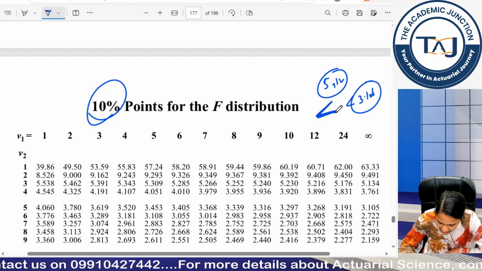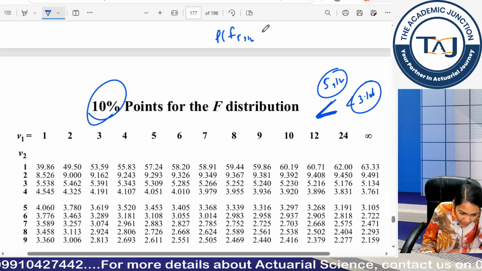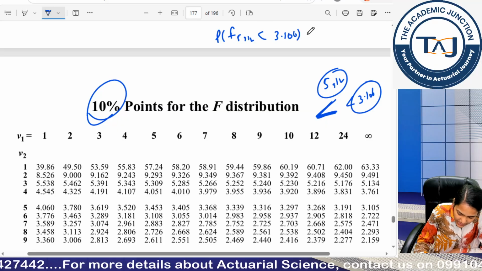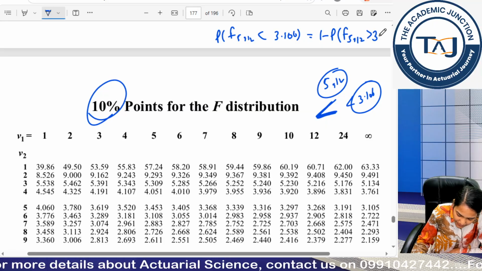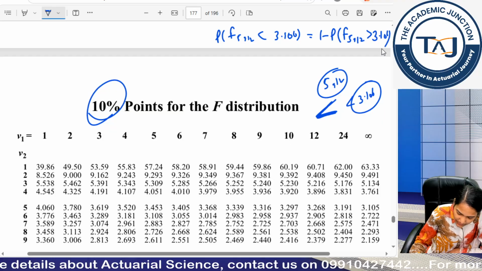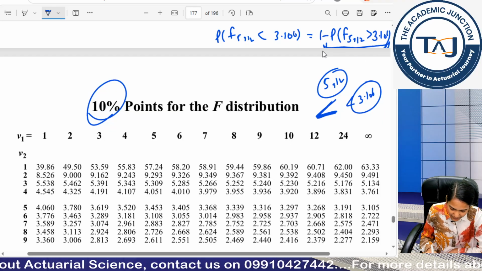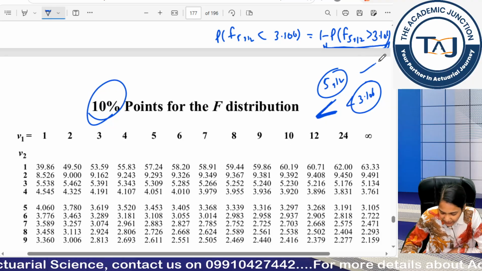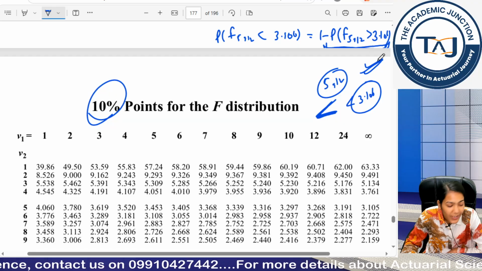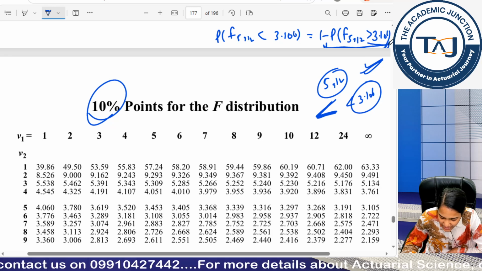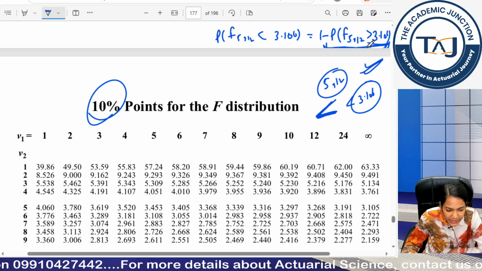Now, can you see it is less than, but I want the greater than. So, first I will convert P(F(5,12) less than 3.106), it will be equal to 1 minus probability F(5,12) greater than 3.106. So, I will check this value at (5,12) at 10%, at 1%, 2.5%, and the last was 5%. At which stage I am getting this 3.106, I will be satisfied with that percentage point.